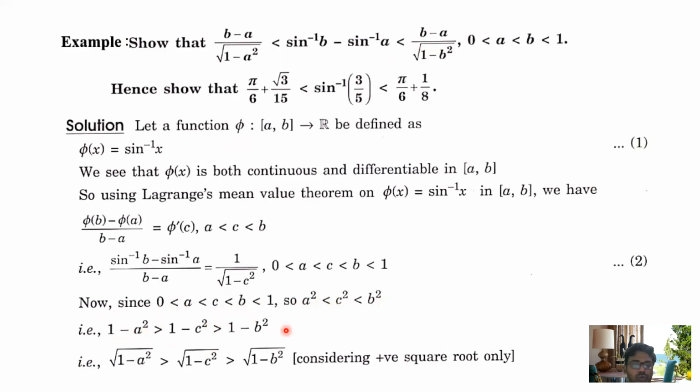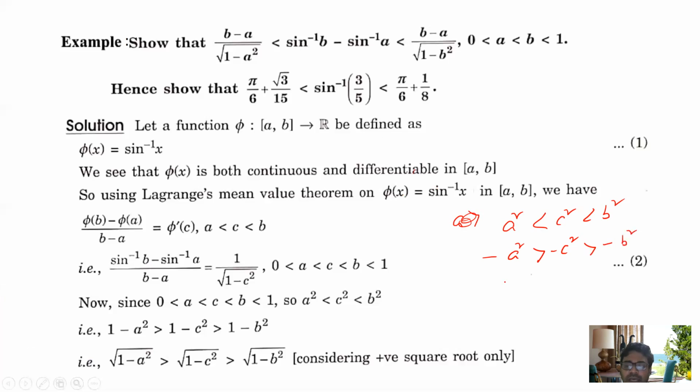If you have a doubt, we can write like this. Already you know that if a square is less than c square less than b square, then minus a square should be reversed: minus c square greater than minus b square.